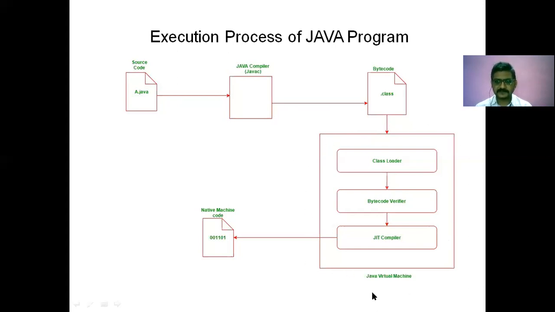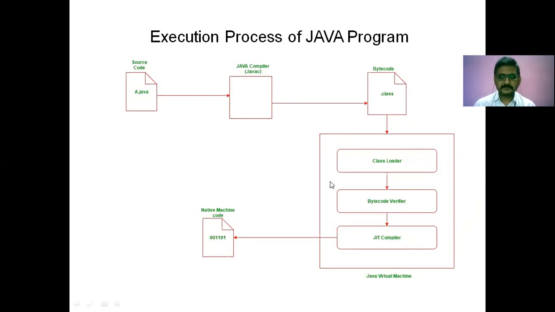Here you can observe there is a Java virtual machine, which takes the bytecode or .class file as input. After that, the JVM will perform all necessary execution processes, generate the machine code of the .class file, and it will be executed.